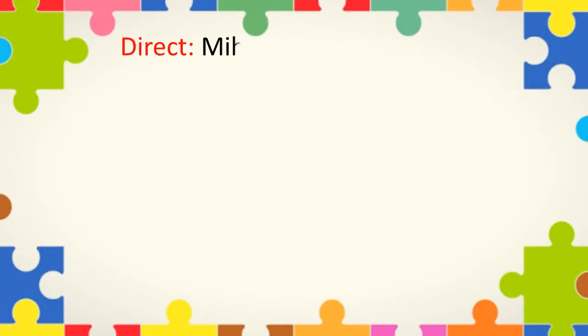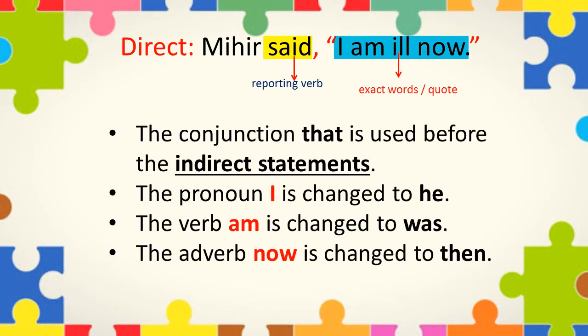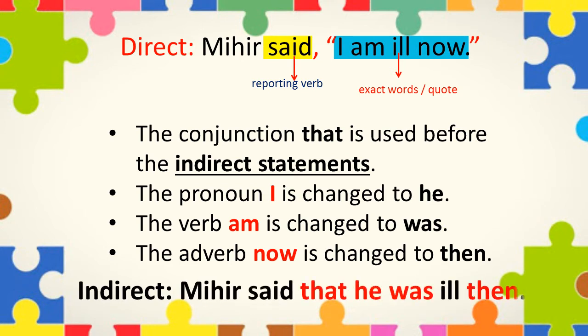See, in the example, "Mihir said" is the reporting verb, and "I am ill now" are the actual words of the speaker. In changing the direct speech into indirect speech, certain changes are made, like the conjunction "that" is used before the indirect statement. Then the pronoun "I" is changed to "he," and the verb "am" is changed to "was," and the adverb "now" is changed to "then."